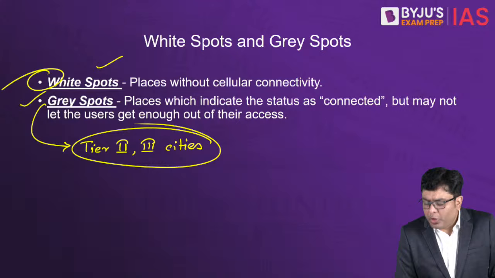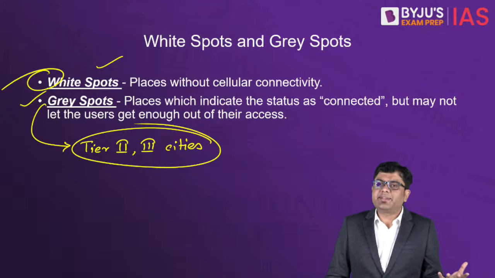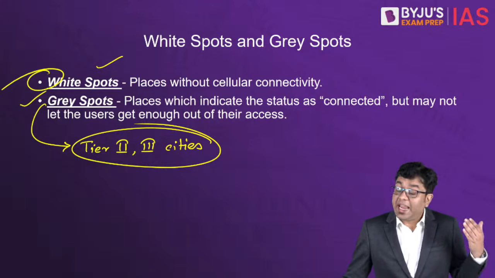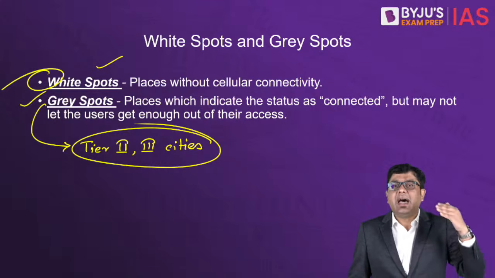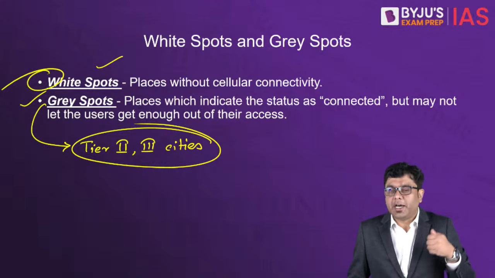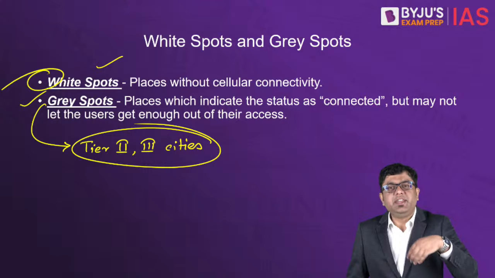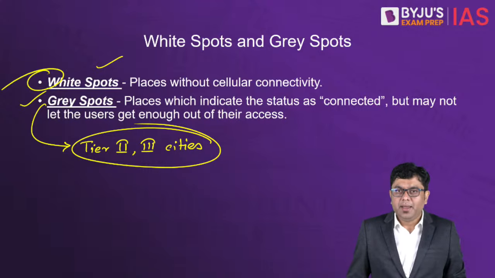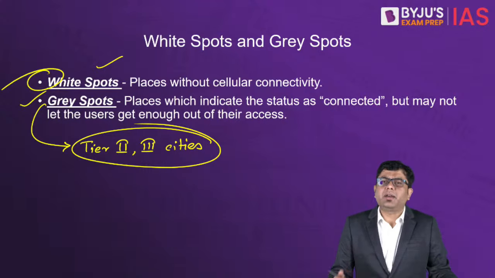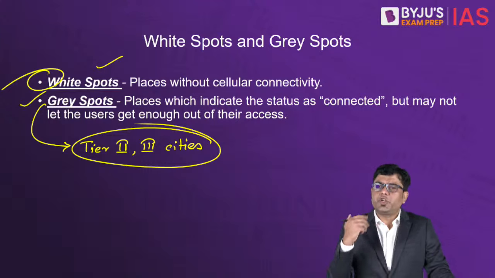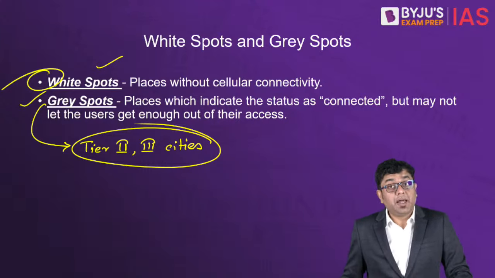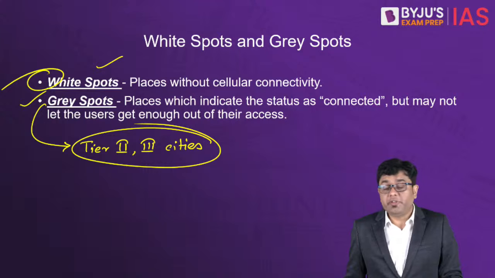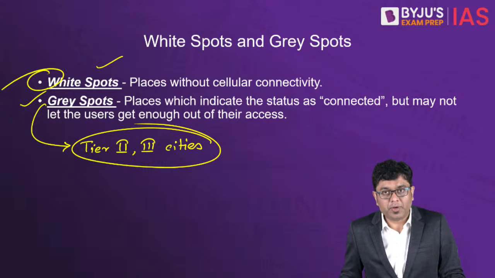In the metropolitan cities, you have various companies, various providers, they are able to provide the best of the services. But then the conditionality deteriorates as you start going into the smaller cities and then into the hinterland. Now, yes, there are gray spots. Now the question might arise in your mind that, okay, there are gray spots, but at least people are able to communicate, people are able to talk with each other. So what is the concern all about?